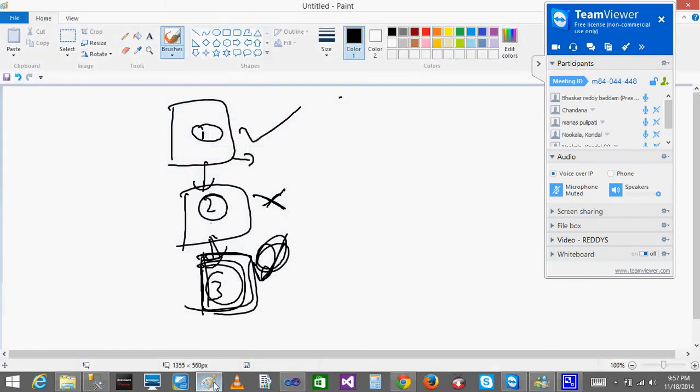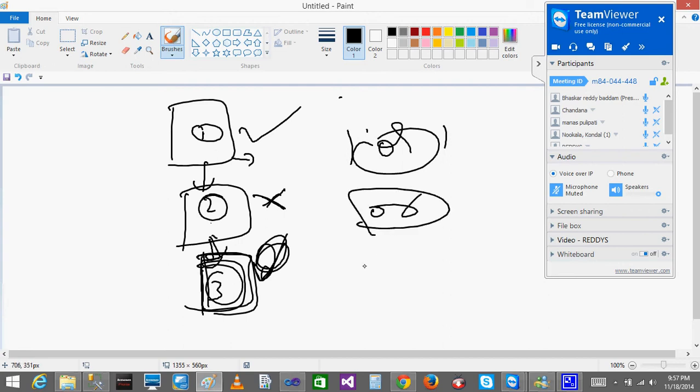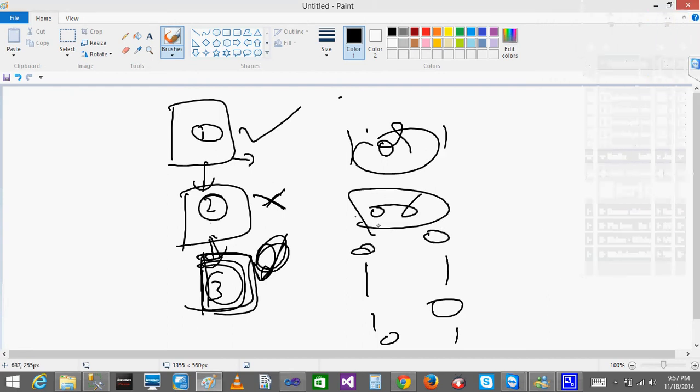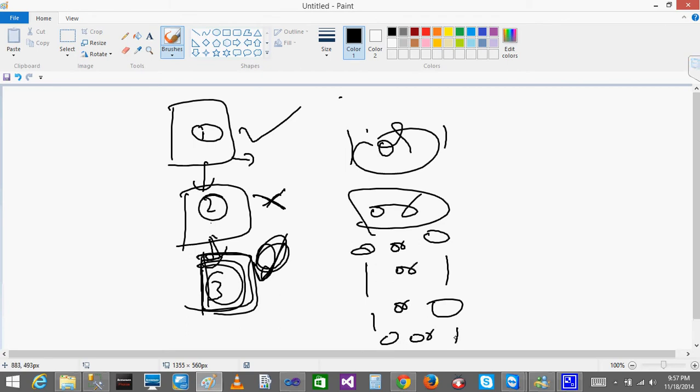Normally, do you all know AND and OR? So if we give 1 OR, like this is for OR. We have 1 1, 1 0, 0 1, 0 0. So what will be my output when I do OR? Both 0 or 0, 1 or 1, 0 or 1, 1 or 0. Since both are 0, it is 0. Both are 1, it is 1. In this case, one has a value of 1, so the output will be 1. Here also the output will be 1. Let's say 1 is true and 0 is false.